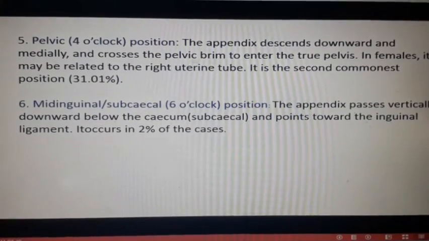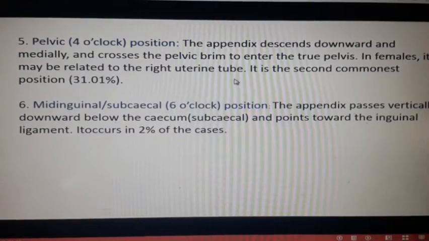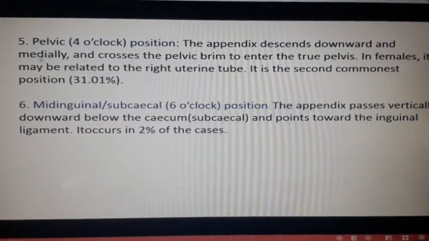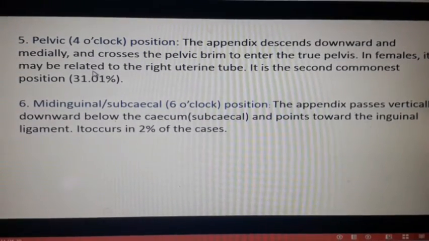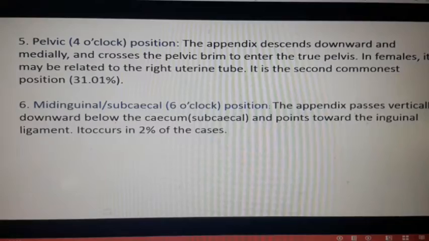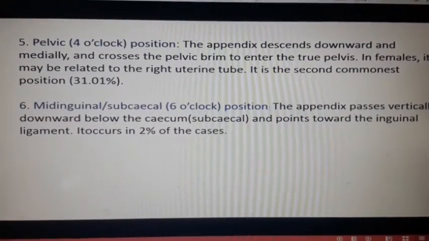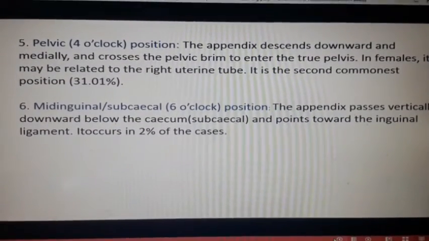In the female, it may be related to the right uterine tube. It is the second commonest position. That's why when I searched this image of the appendix on Google Images, I found this pelvic position, because it is one of the commonest positions.